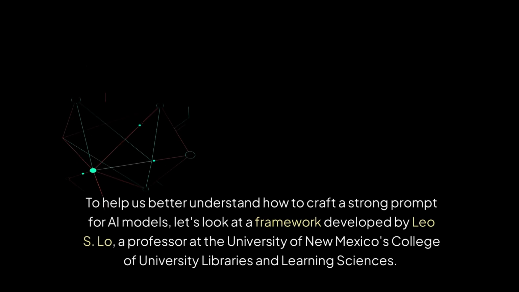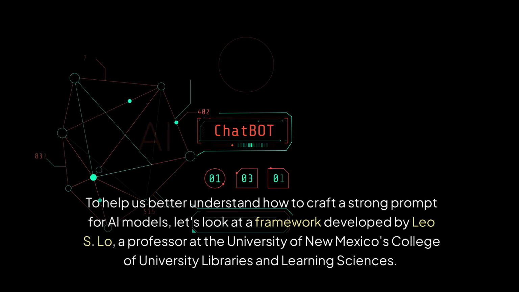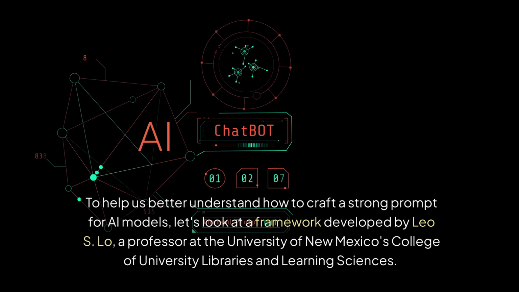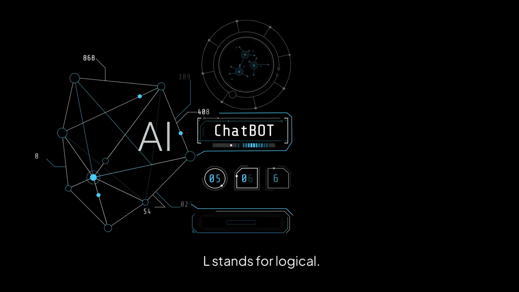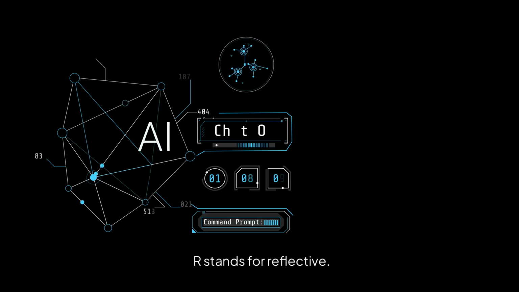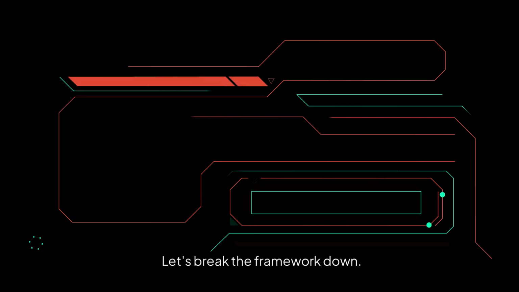To help us better understand how to craft a strong prompt for AI models, let's look at a framework developed by Leo S. Lowe, a professor at the University of New Mexico's College of University Libraries and Learning Sciences. It's called the CLEAR framework. C stands for concise, L stands for logical, E stands for explicit, A stands for adaptive, R stands for reflective. Let's break the framework down.